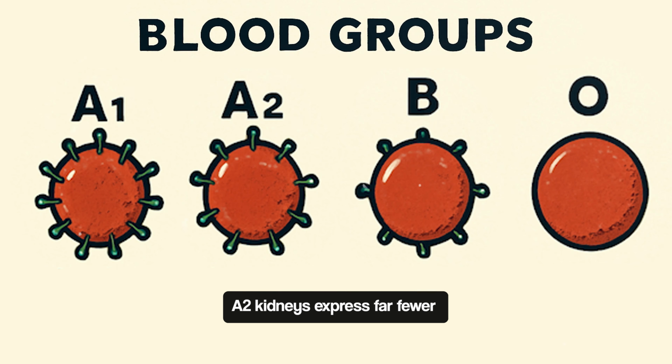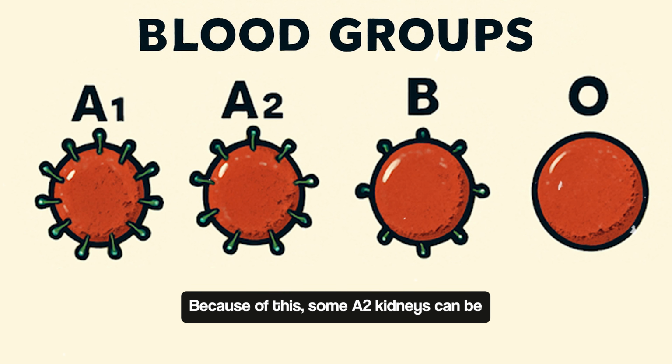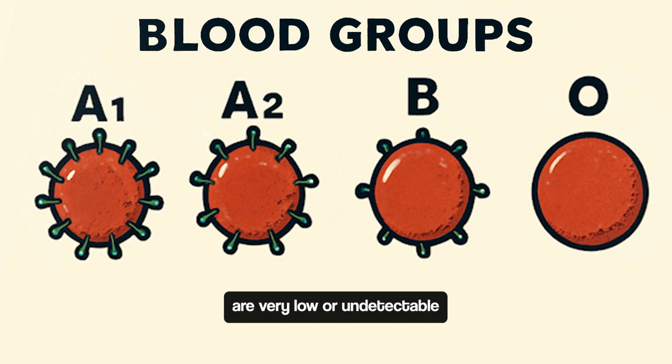Now, A2 kidneys express far fewer A antigens on their surface, so they behave like a gentler or milder version of type A. Because of this, some A2 kidneys can be safely transplanted into B or O recipients as long as their anti-A2 antibody levels are very low or undetectable. This is checked carefully with specialized blood tests.